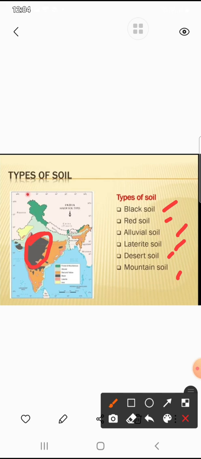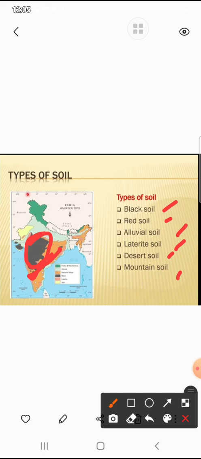Next is red soil. This type of soil is not very fertile, but it is rich in iron. Red soil is mainly found in Tamil Nadu, Karnataka, parts of Madhya Pradesh, Maharashtra, Telangana, Andhra Pradesh, Odisha and Jharkhand. This soil is best suited for growing agricultural crops such as potatoes, groundnuts, millet, ragi, tobacco, wheat and maize. So this is red soil which we can find in Maharashtra, Telangana, Andhra Pradesh. Here you can see this is red soil.